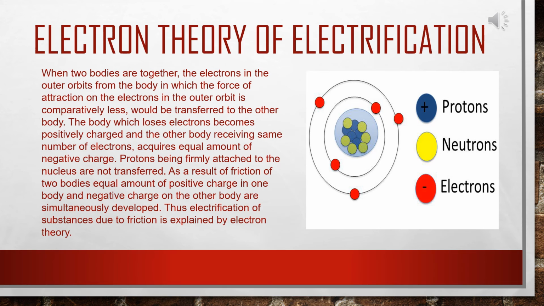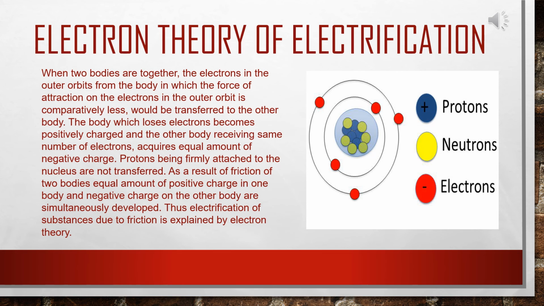Now, when two bodies are rubbed together, the electrons in the outer orbits from the body in which the force of attraction on the outer electrons is comparatively less would be transferred to the other body. The body which loses electrons becomes positively charged, and the other body receiving the same number of electrons acquires an equal amount of negative charge.